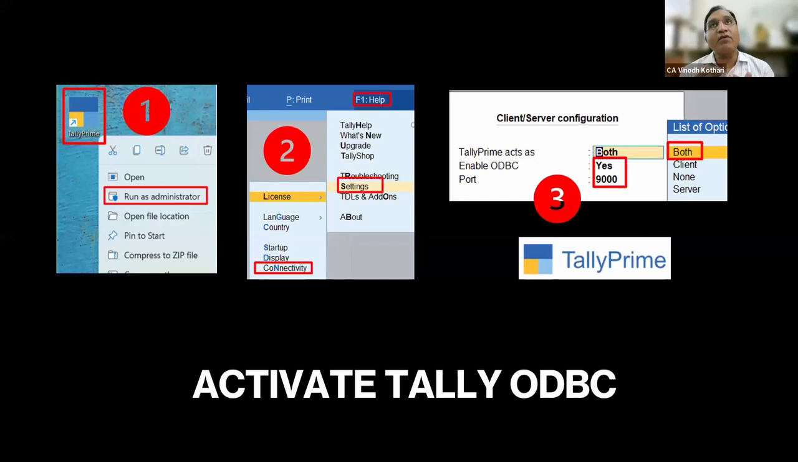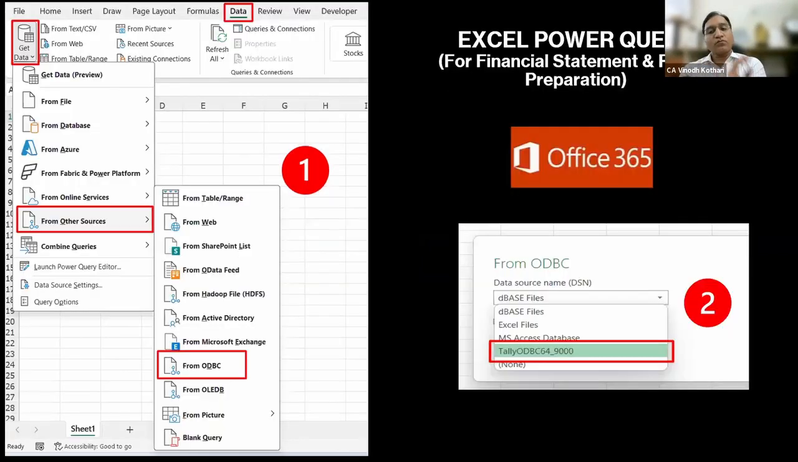Now, if you want, sir, I want 6 months data, then what you do is Alt F2 and change the period for 6 months. That is when you open the company, Alt F2 and change the period for 6 months or 3 months. That period data will be linked to your Excel. So now, once your Tally is done, Tally is opened, company is opened, financial year is opened.